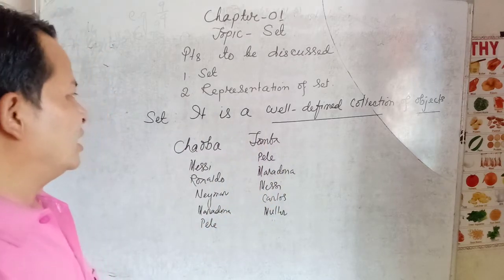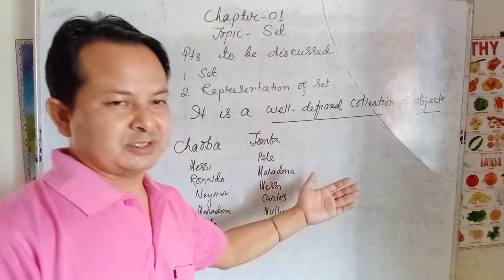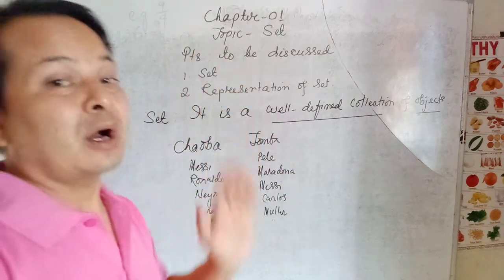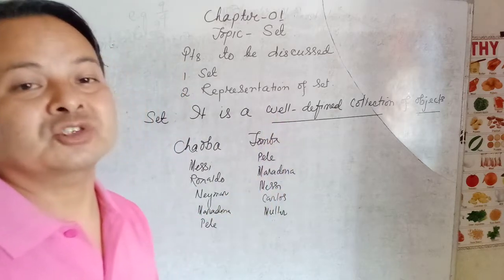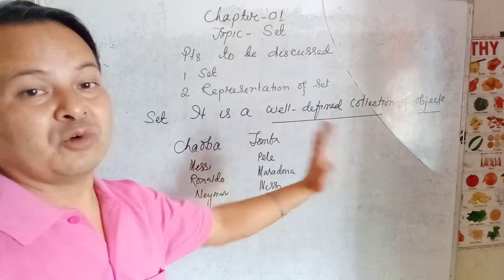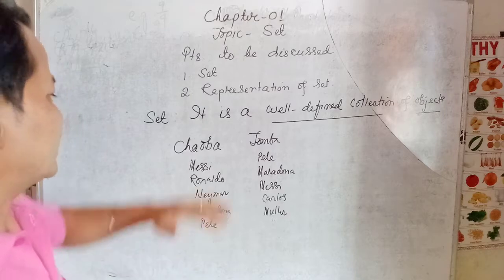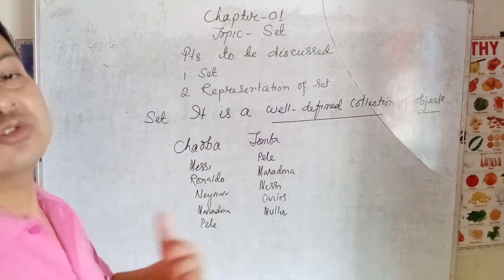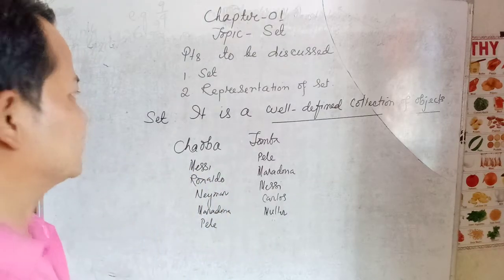Okay. So like this, if I ask another person about his or her favorite footballers of the world, they will give different footballers. That means the collections will be different from each other, from one person to another person. That means the collections are not well defined. The collection changes from one person to another person. That's why the collection is not well defined. You have to know.